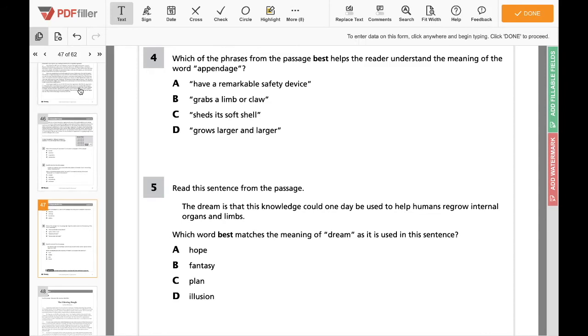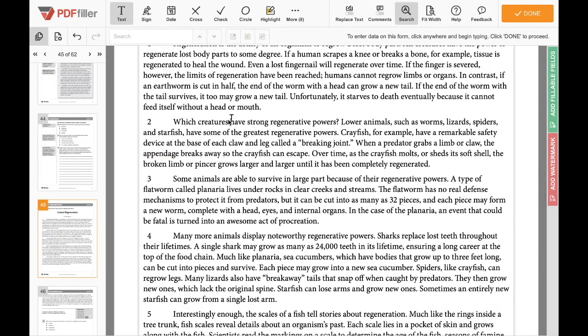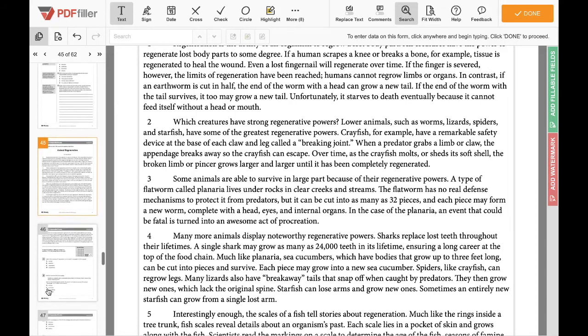Well, first I think we need to go back and find appendage in the passage. So we see the word appendage in paragraph 2. It says, when a predator grabs a limb or claw, the appendage breaks away so the crayfish can escape. So a predator is grabbing the crayfish's limb or claw, and that limb or claw breaks away so that the crayfish can escape.